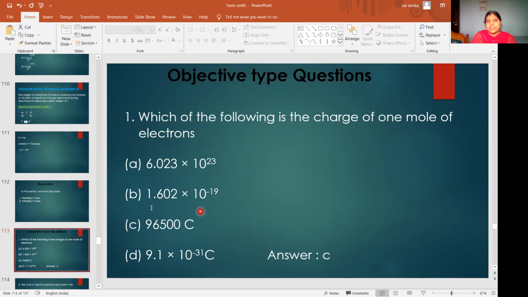Quantity of charge is expressed in coulombs. So the charge of 1 mole of electrons is nothing but 96,500 coulombs. So the answer is C.